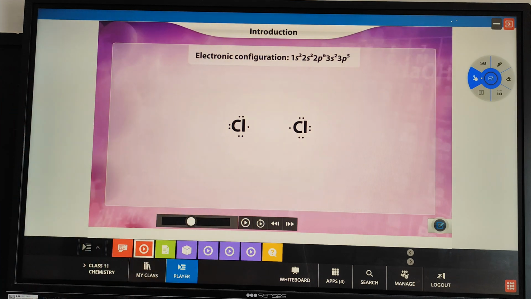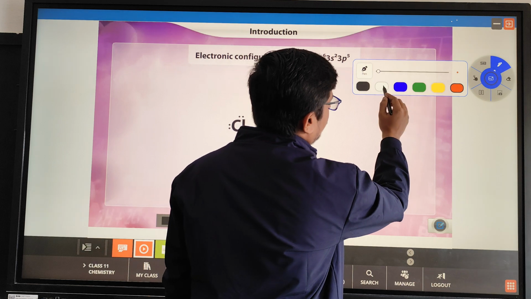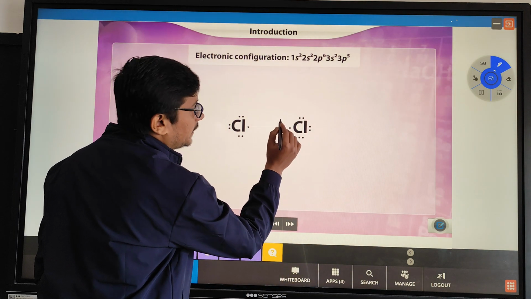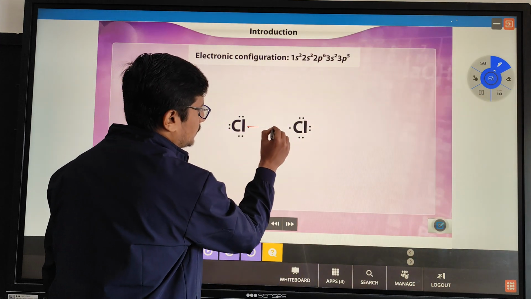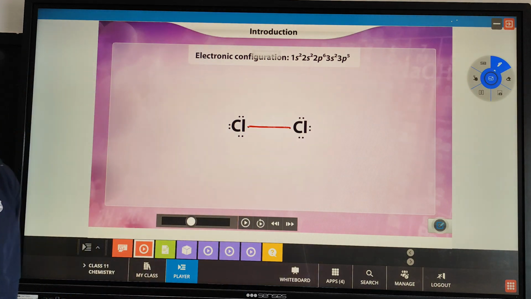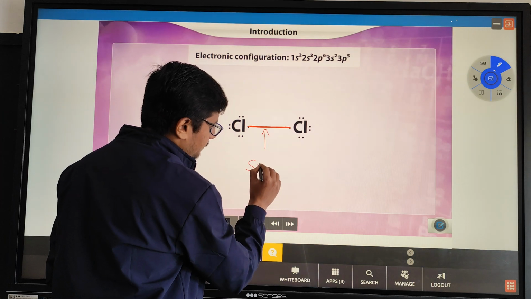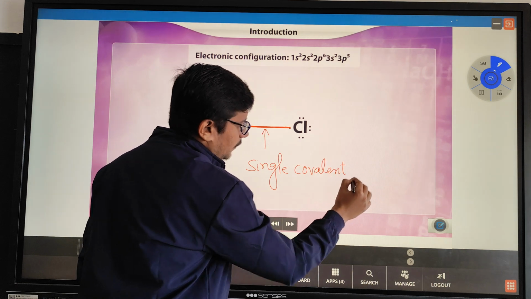See here, how many electrons are there in chlorine's outermost valence shell? 7. So how many electrons will be needed? 1 more. So when we share 1 electron, 1 electron from either side will be shared between both. What kind of bond will be formed when we share one electron each between the chlorines? Single covalent bond. So this is a single covalent bond.